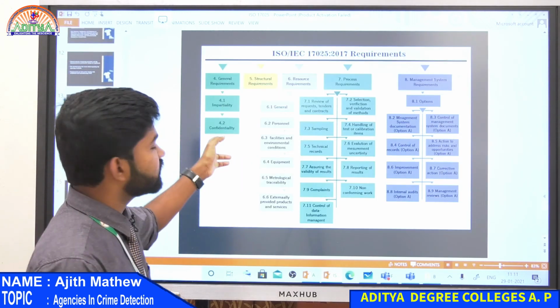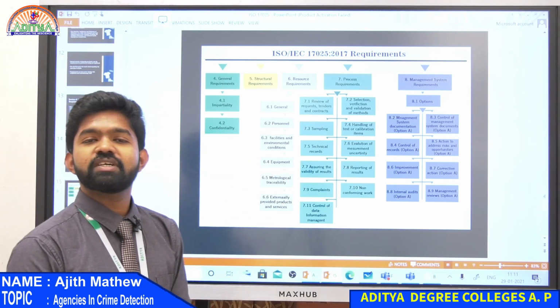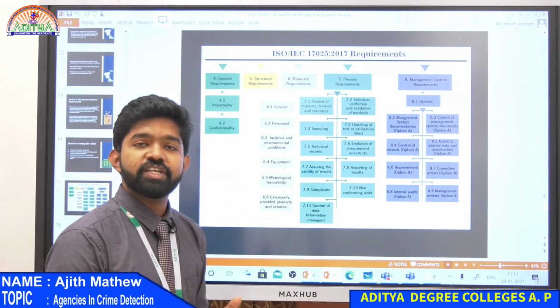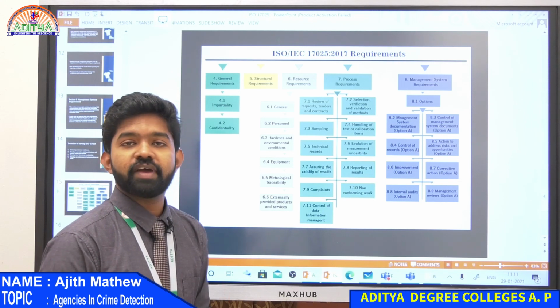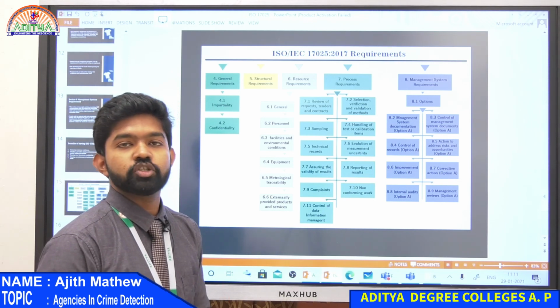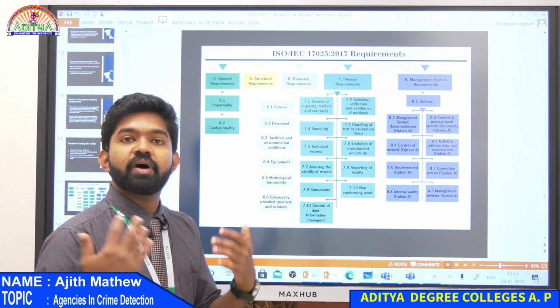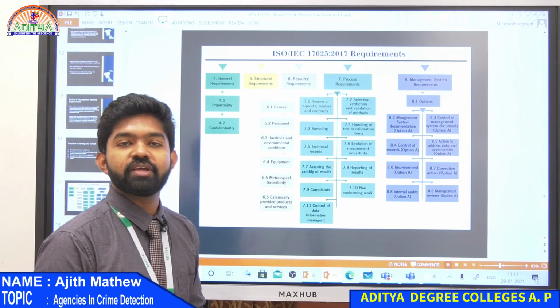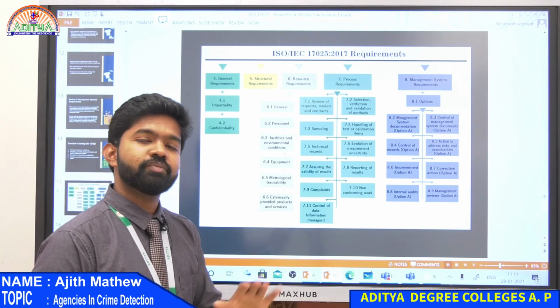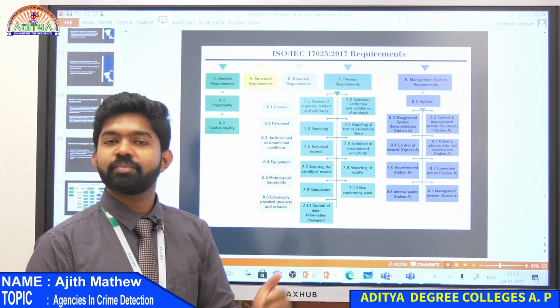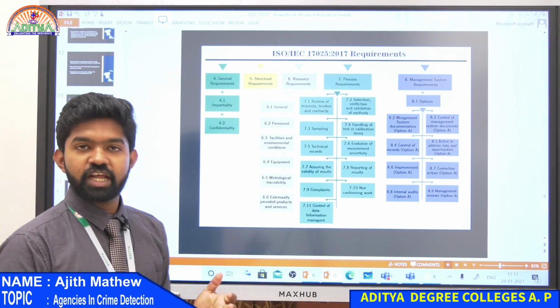That is general requirements. It just mentions the impartiality and the confidentiality of the result. ISO should be impartial while they are giving the results. They should not be partial to anyone. They should not show partiality based on money, bribery, or something like that. So the general requirement mainly shows impartiality and confidentiality.